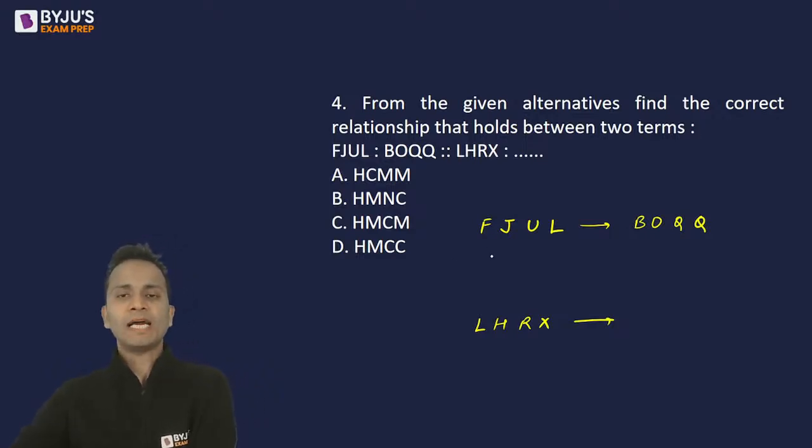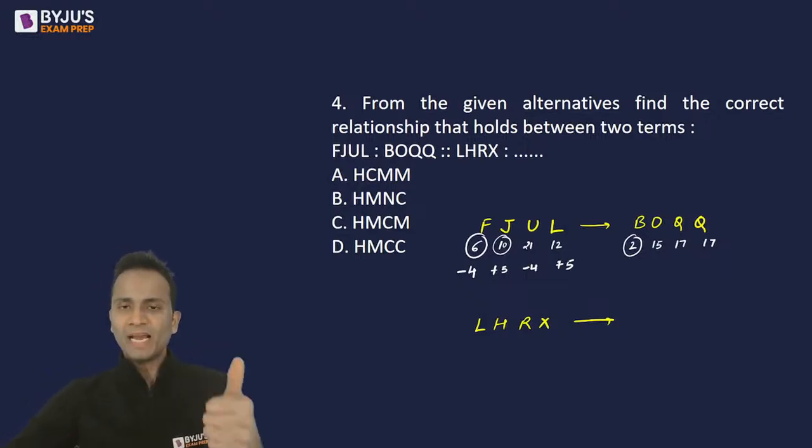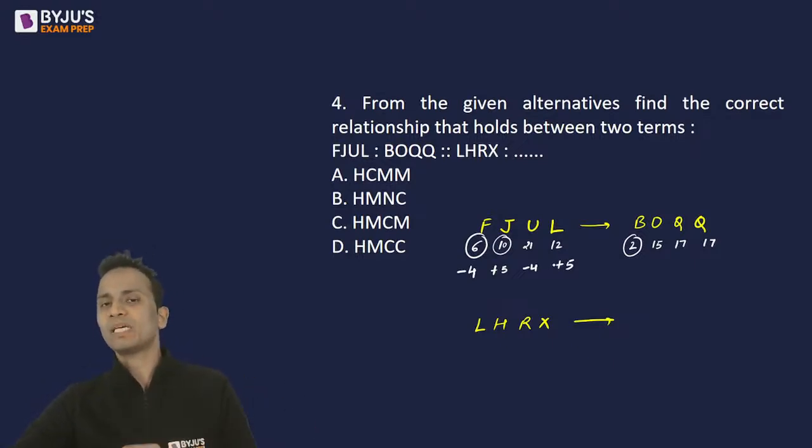Okay, so I am writing the number equivalence. So F is 6, then 10, then 21 and 12. These are the number equivalents of these alphabets. Then it is 2, 15, 17 and 17. Now from 6 to 2, it is -4. Then from 10 to 15, it is +5. Then again -4 and again +5. So -4 +5 -4 +5. This is the logic that is being followed here.